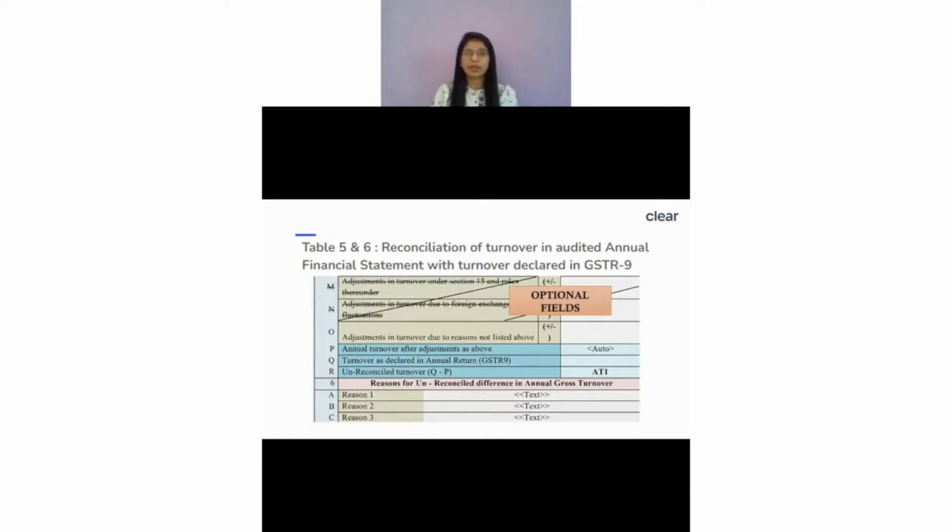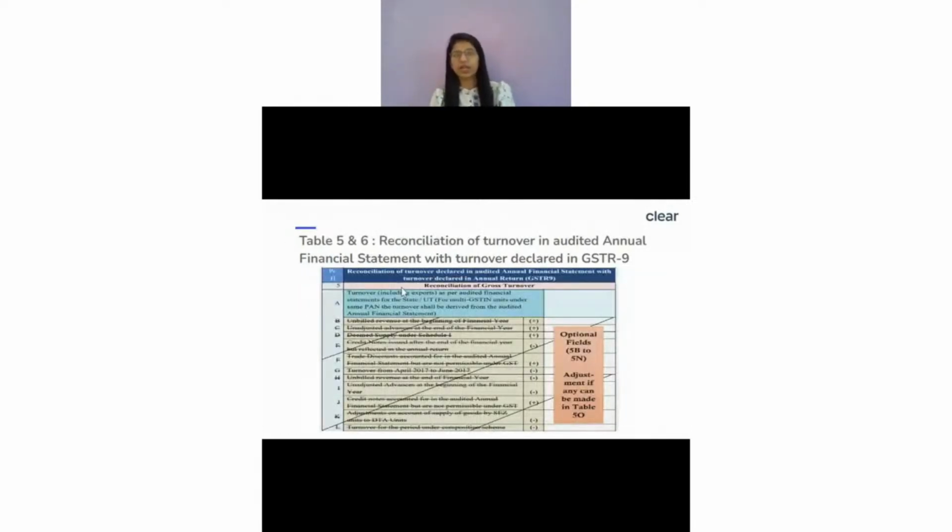When I was talking about table number 5, this is nothing but it is asking the turnover reconciliation. The turnover as per the financial statement, the turnover as per your GST-9. What are the differences? Tell me the reasons for the differences.